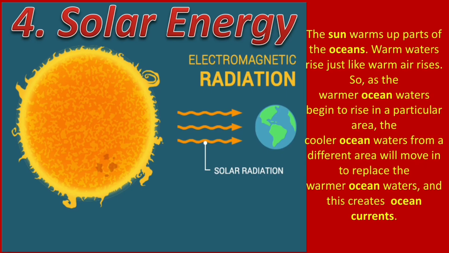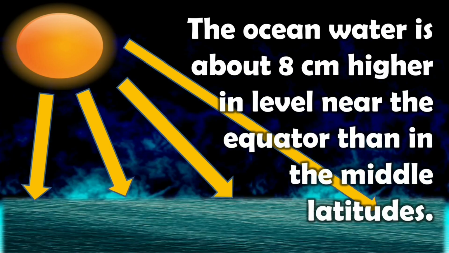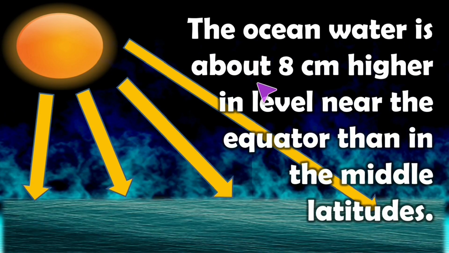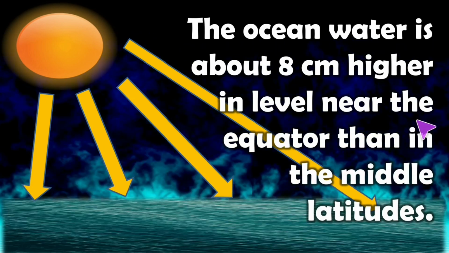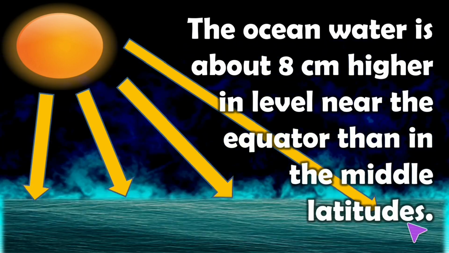The fourth factor that causes ocean current is the solar energy. The sun warms up parts of the oceans. Warm waters rise just like warm air rises. So as the warmer ocean waters begin to rise in a particular area, the cooler ocean waters from a different area will move in to replace them, and this creates ocean currents. The ocean water is about 8 centimeters higher in level near the equator than in the middle latitudes.